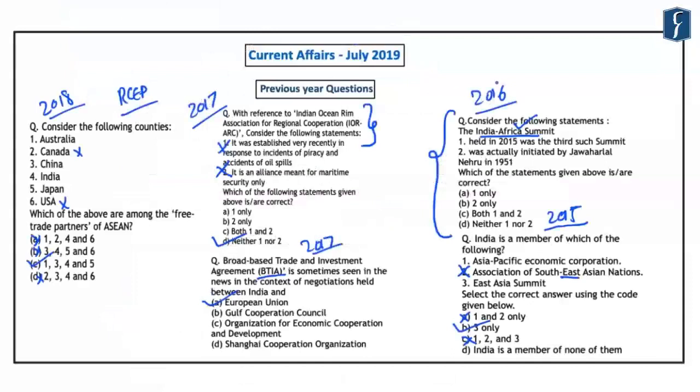Now, what does this analysis signify, or what is the takeaway from analysis of these questions that were asked previously in the preliminary examinations? So here we understand that in the preliminary examination, questions can be asked from those areas or those groupings and organizations where India's economic and trade interests lie, or from those organizations where India is also a member.